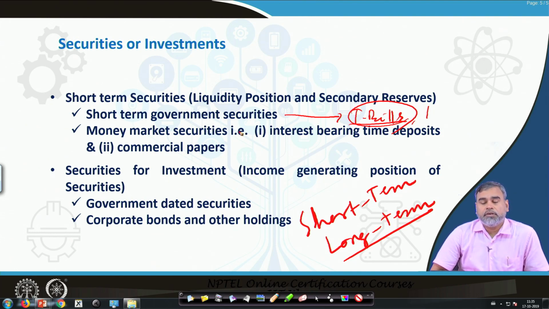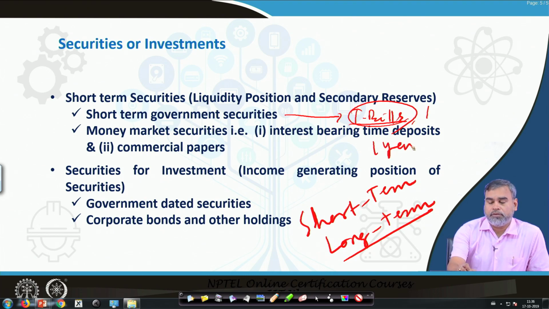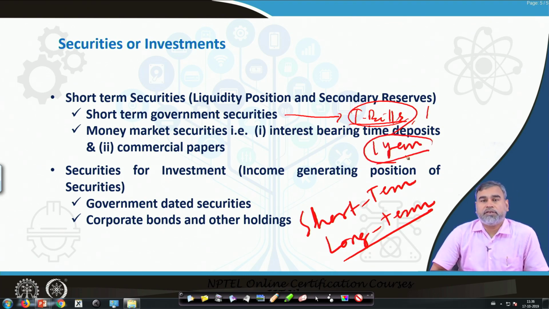Then we have interest bearing time deposits, which is a money market instrument. The period is very small, below 1 year, so the maturity period of those assets is up to 1 year. And we have commercial papers. The commercial papers are issued by another bank or different types of banks, through which commercial banks also invest their money or raise money for a short term purpose. So these are basically money market securities: the interest bearing time deposits, and the commercial papers.